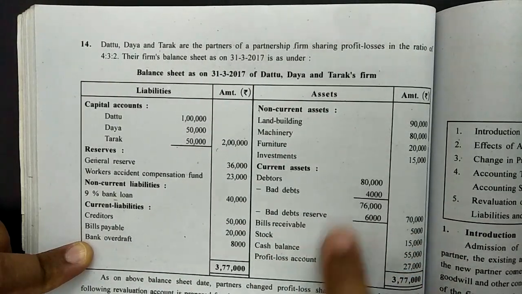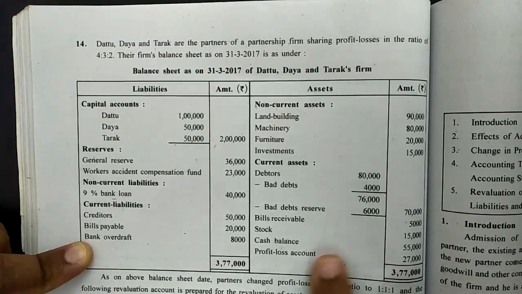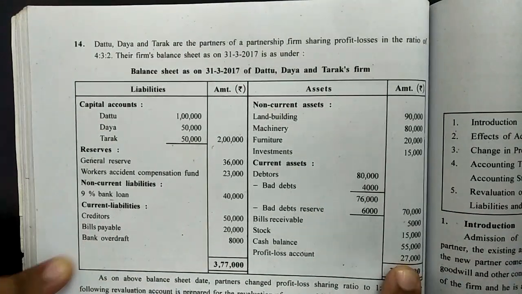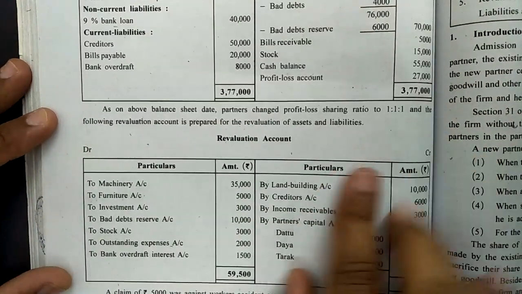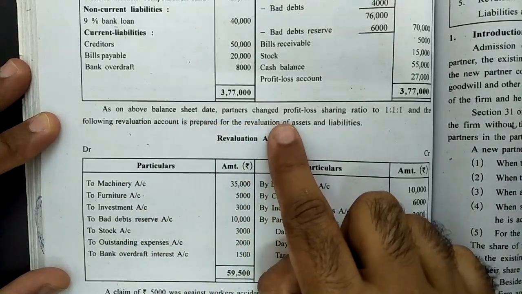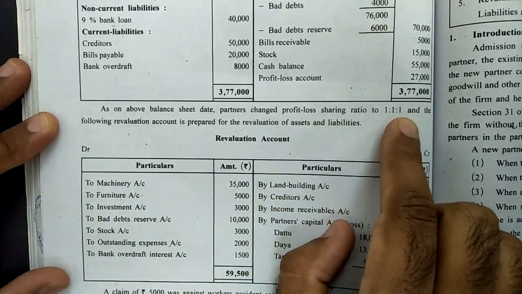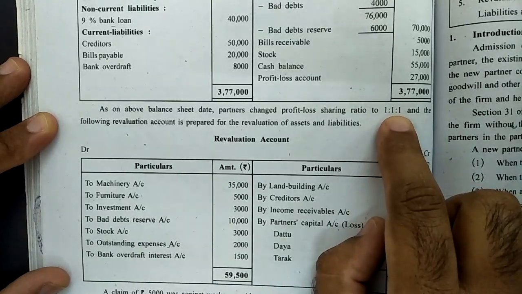When the P&L account is shown on the asset side, it implies a negative balance of profit, a balance of loss. So accordingly, the loss has to be charged to partners. Now further in this question, as on the above balance sheet date, partners decided to change the profit sharing ratio to 1:1:1. Meaning the old ratio was 4:3:2 and now they are converting it into equal ratio.